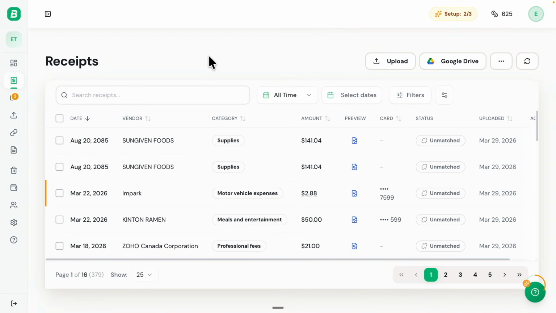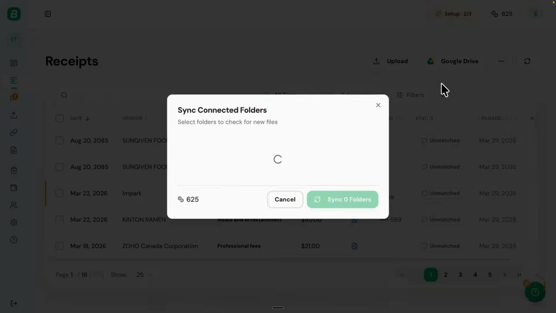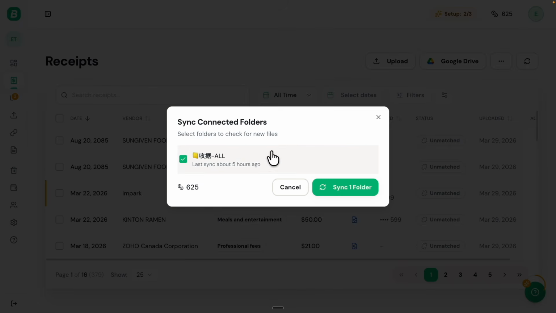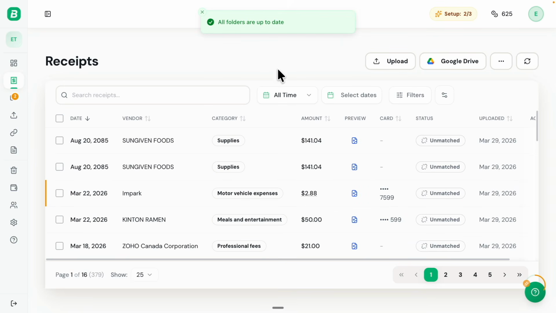So now finally, if I want to test this feature, here you can see I've navigated to the receipts page. And right here, you can see I have a bunch of receipts uploaded with a Google Drive folder. So I'm simply going to click on the 3 dots right here, click on the sync connected folders. You can see that this is the entire folder that we're connected with all the receipts that we have. So if I were to click on the sync 1 folder, you can see we have nothing. You can see all folders here are all up to date because I haven't made any changes or haven't added any new files onto that folder.